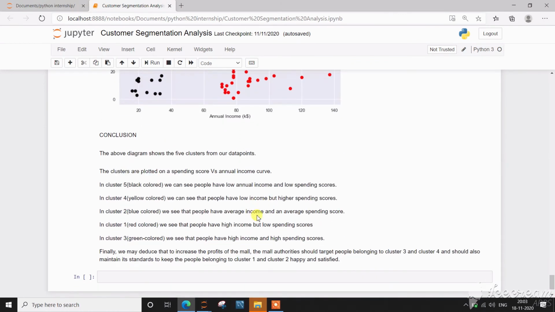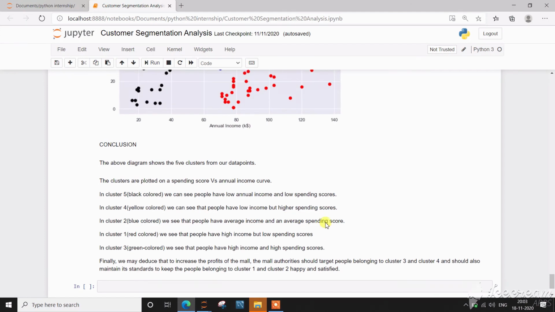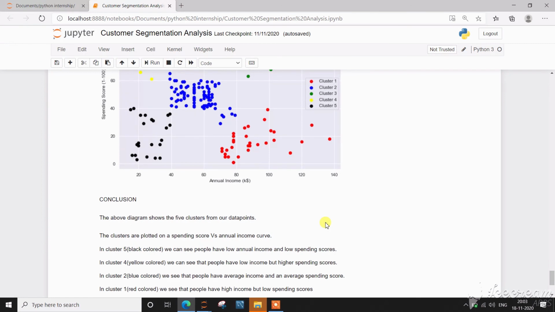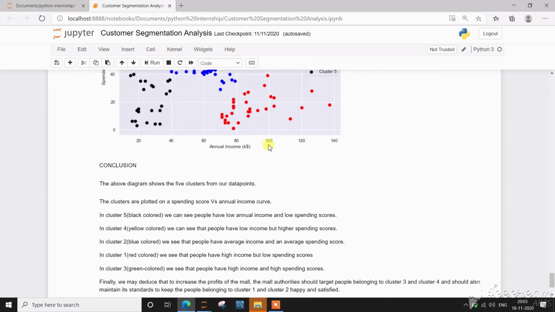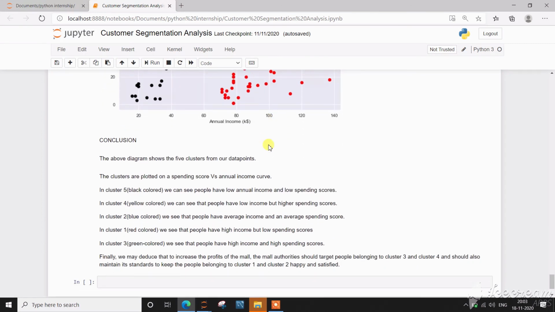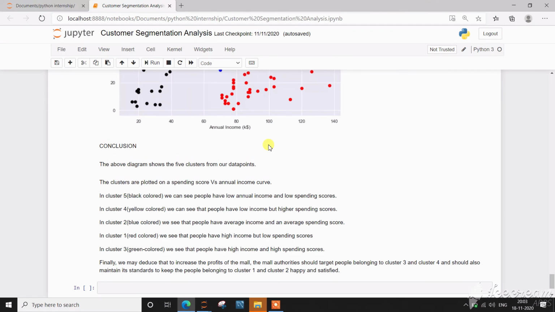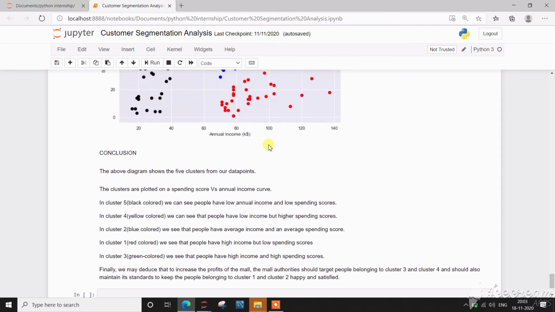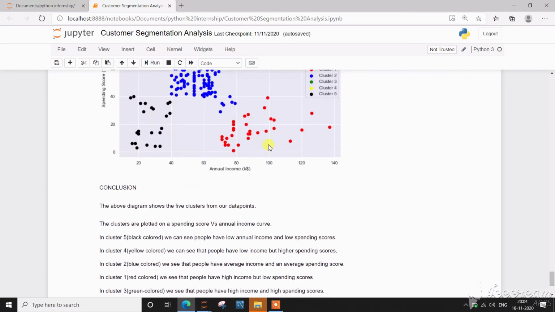So finally we can conclude from these that, to increase the profit of the mall, mall authorities should target people belonging to cluster 3 and 4, that means green and yellow, and should also maintain their standard to keep the people belonging to cluster 1 and cluster 2 happy and satisfied.